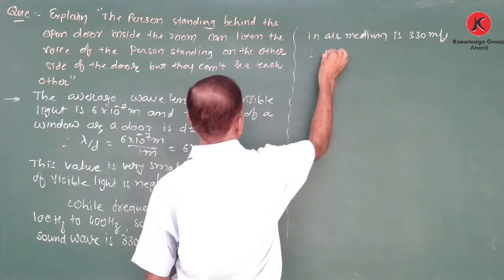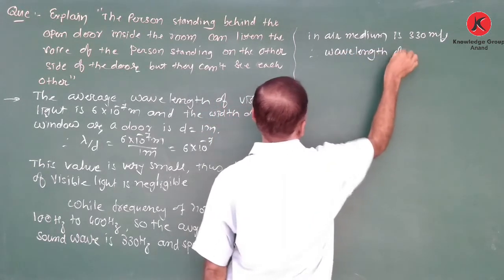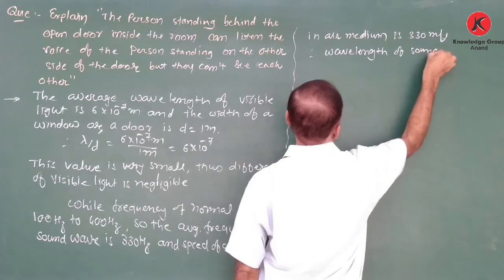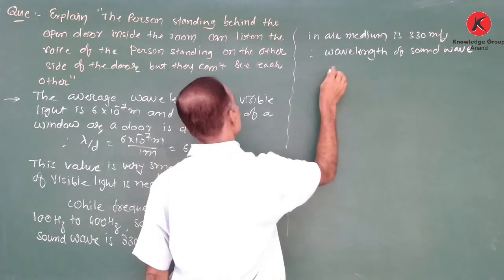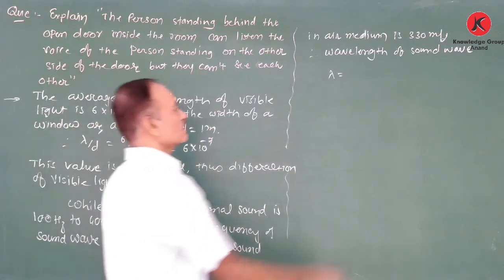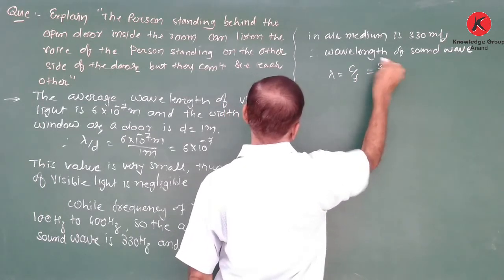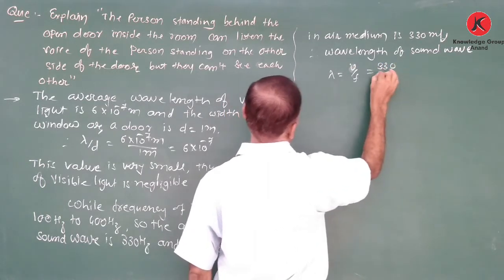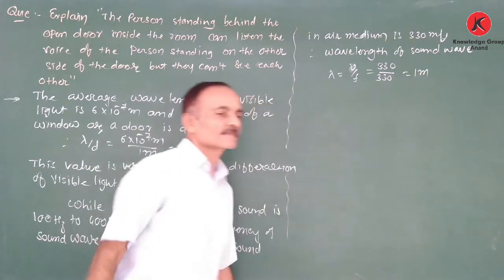Therefore, the wavelength of the sound wave, lambda, is equal to C upon F. Therefore, 330 upon 330, that means approximately 1 meter.